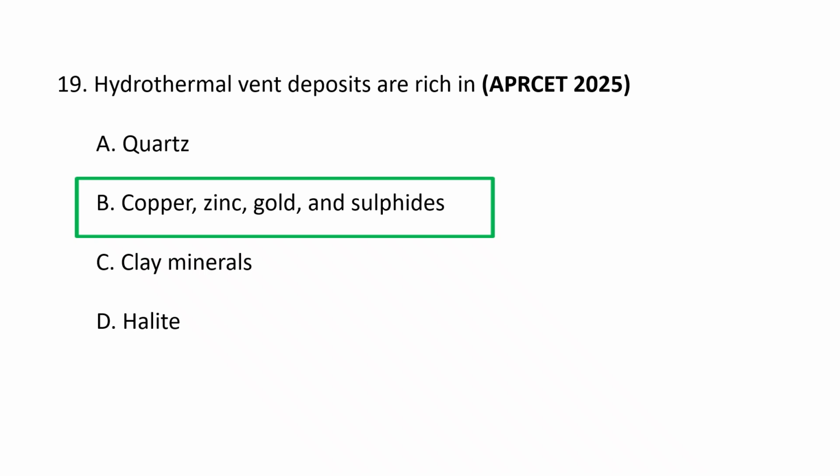Hydrothermal vent deposits are rich in valuable minerals and metals, including copper, zinc, gold, silver, and iron. They also contain other metals like lead, cobalt, and nickel. These deposits form when mineral-rich superheated water from beneath the ocean floor emerges and cools, precipitating out dissolved minerals.